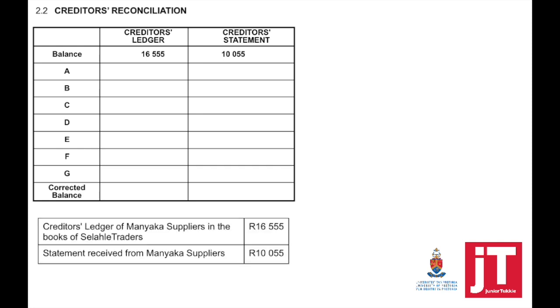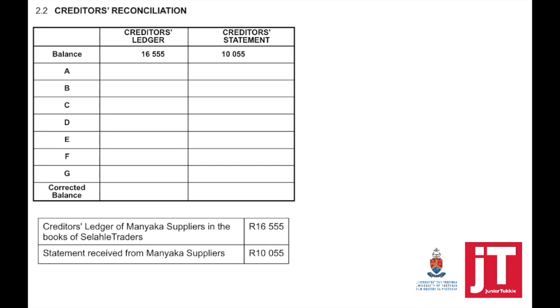So with creditor's reconciliation, it is important to understand who is who, because sometimes we make mistakes with this. They set the creditor's ledger of Maniaka Suppliers in the books of Selatle Traders. Then the statement received from Maniaka Suppliers. Now, as you can see, the balances are different.